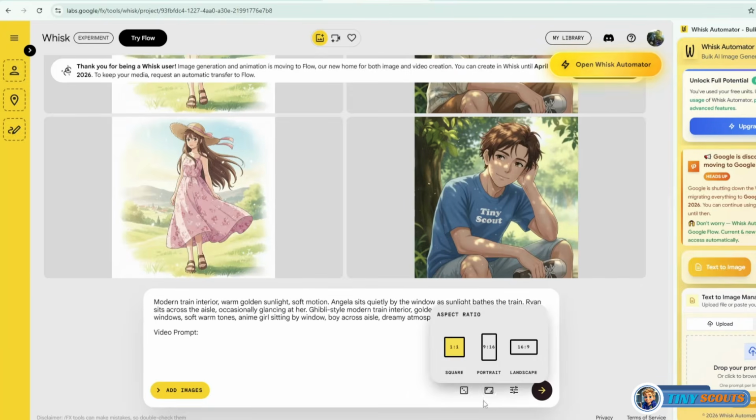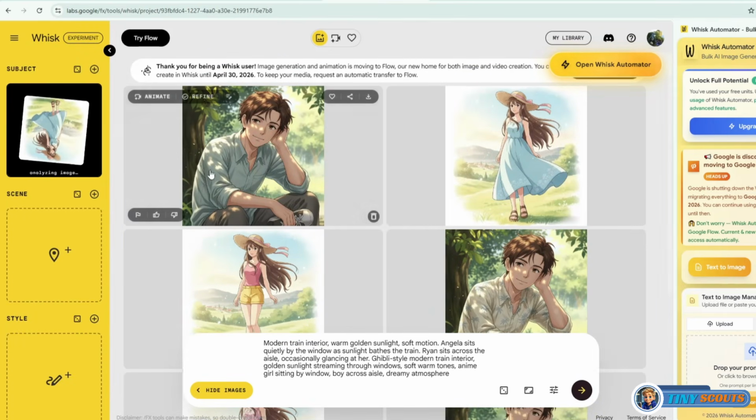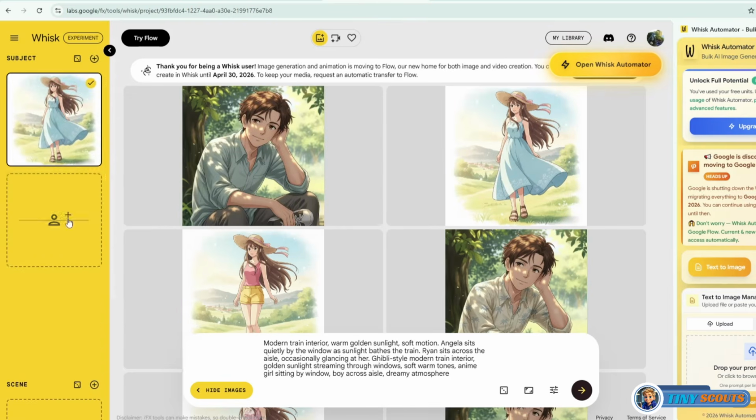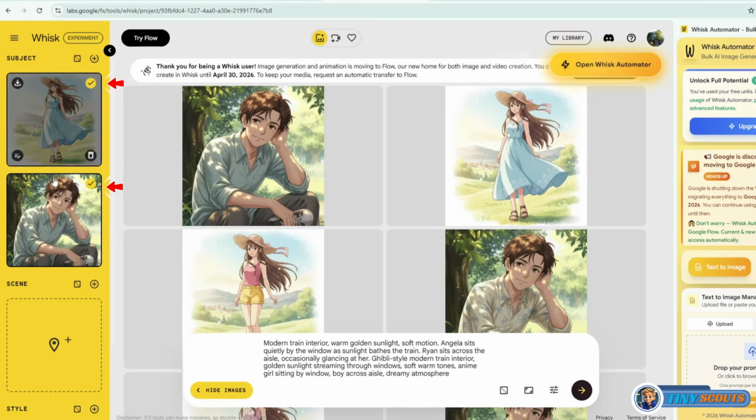Next, set the aspect ratio to 16:9 landscape format, since this works best for long-form videos. Then drag the character images into the subject reference section, adding all the characters you want to include in the scene. Wait for them to fully load before proceeding. Make sure the check indicator is enabled. This confirms the character image is properly selected and will be used in the scene. Once everything is properly set up, click Generate.